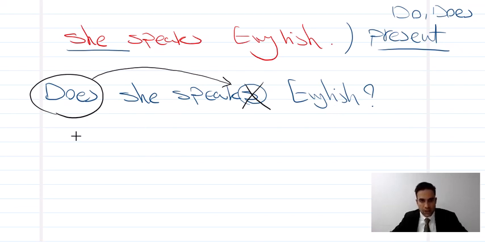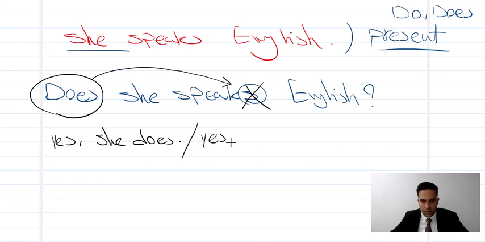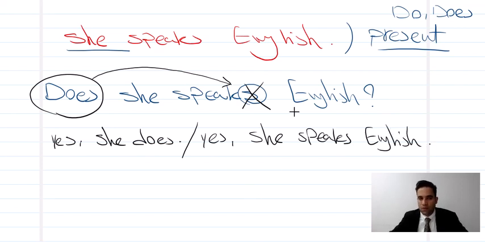Does she speak English? Then, yes, she does. Okay, or yes, she speaks English. Look, again we have S here. Again we have S because there is no does. No does. When you have does, no S. But here there is no does. Okay?